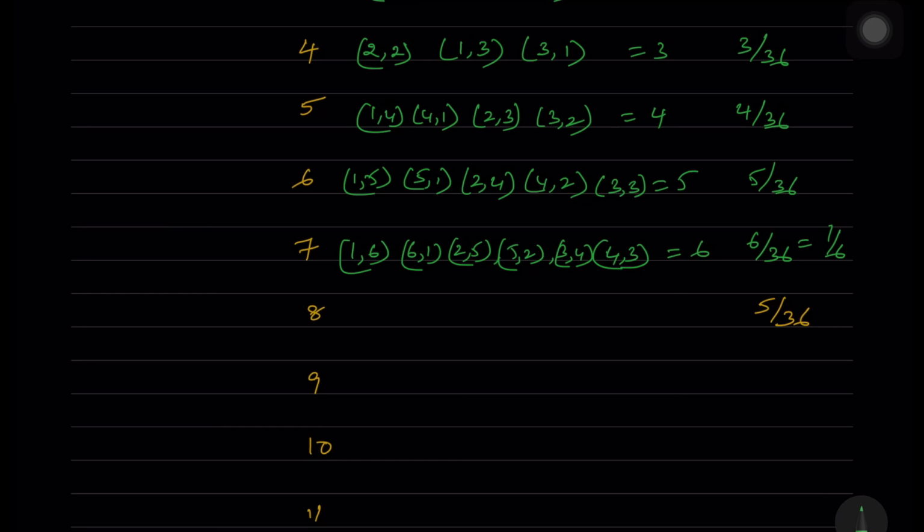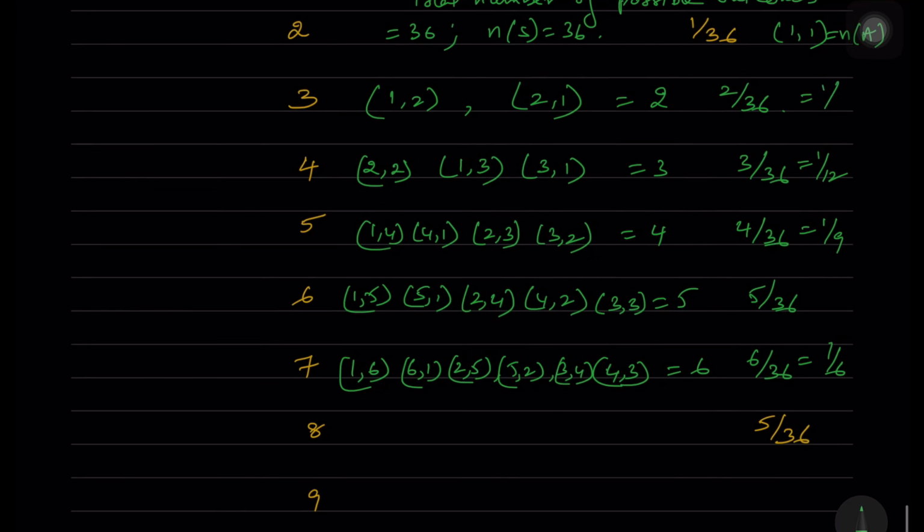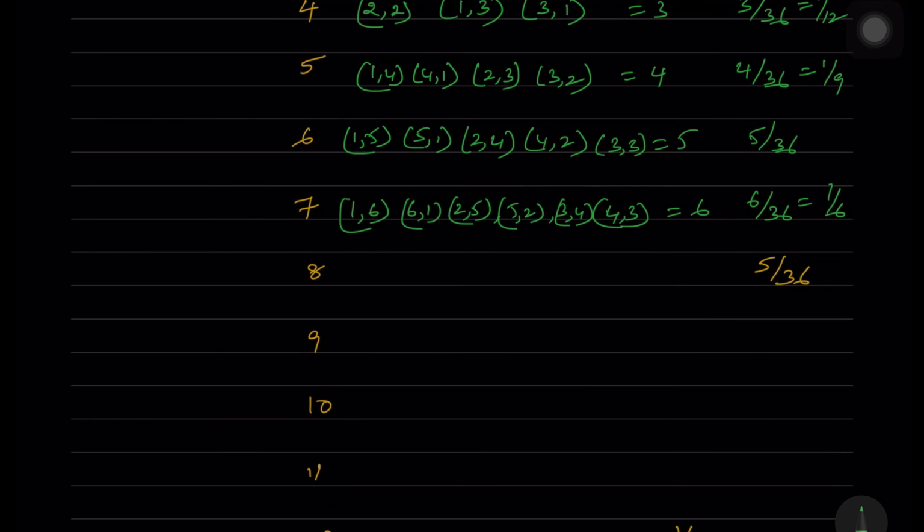Next for 8, you can write it as 6,2 or 2,6. Then 4,4, and we are having 5,3 and 3,5. So total number of cases over here is 5.